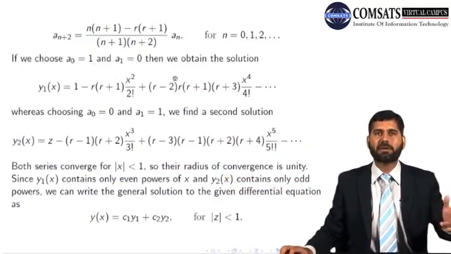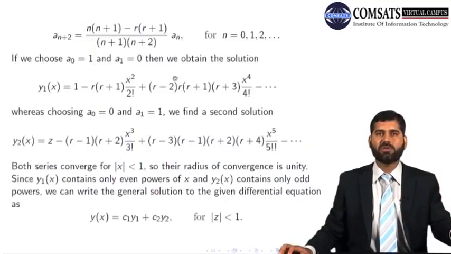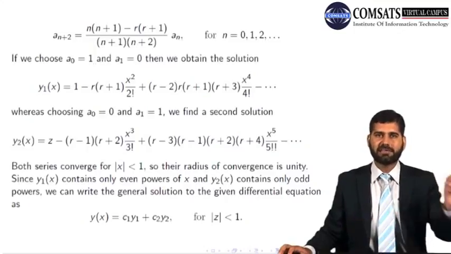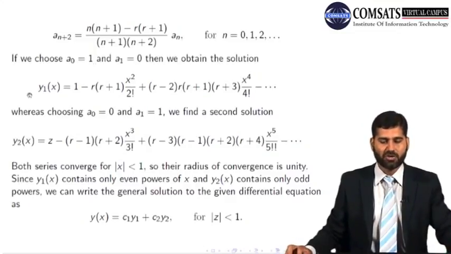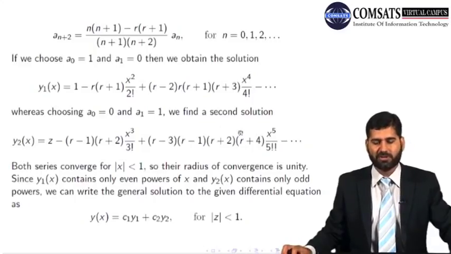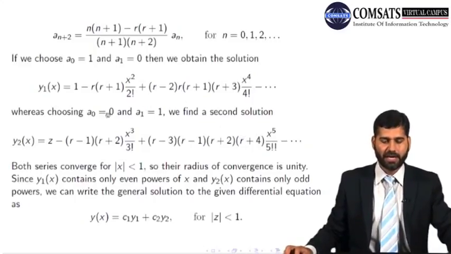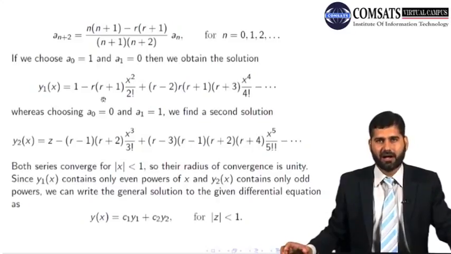So just to get two separate solutions, we are taking a0 equal to 1 and a1 equal to 0. Then I will take a0 equal to 0 and a1 equal to 1 to get the other solution. With these choices, I get y1 to be this and y2 to be this. Here r is still a parameter. If the value of r is given, we can replace the value of r here and get the solutions in